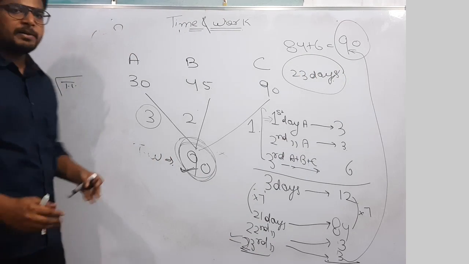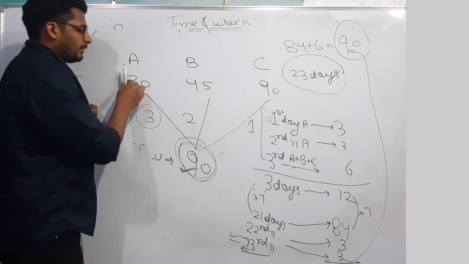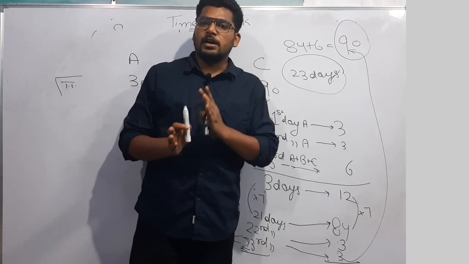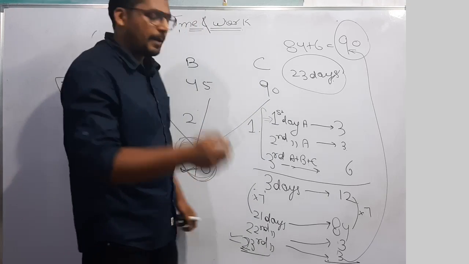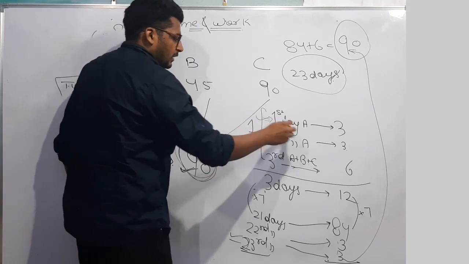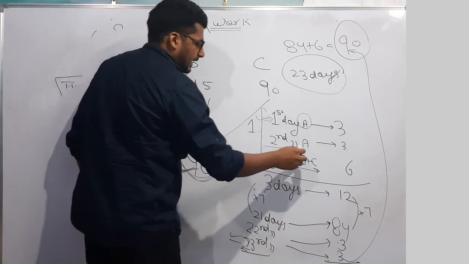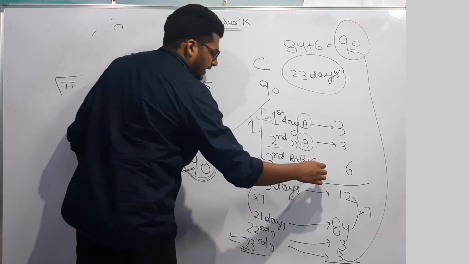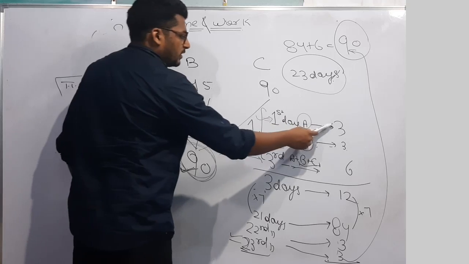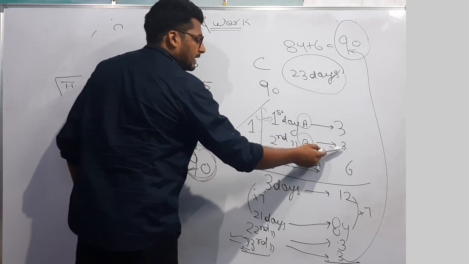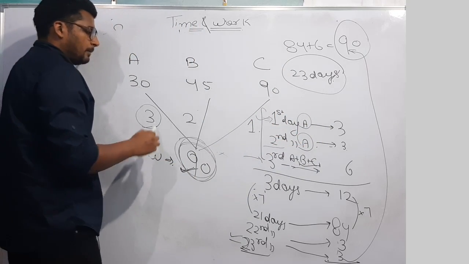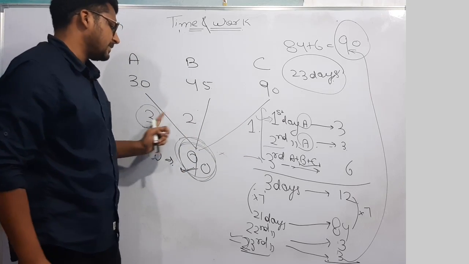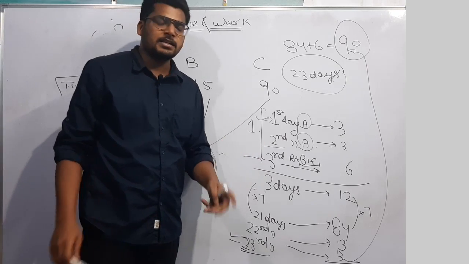Again I will try to explain the question. The efficiency of A, B, C was 3, 2 and 1. On every third day A is assisted by B and C. That means on the first day A alone will work, on the second day again A alone will work, and on the third day he will be assisted by B plus C. On the first day 3 work will be completed, on the second day 3 work, but on the third day 6 work will be completed, as the efficiency of A plus B plus C is 6.